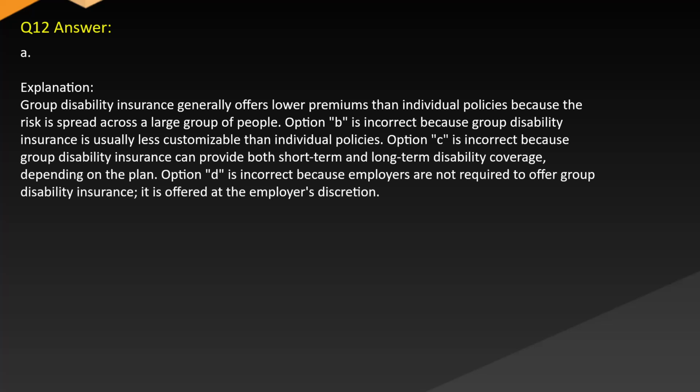Answer A. Explanation. Group disability insurance generally offers lower premiums than individual policies because the risk is spread across a large group of people. Option B is incorrect because group disability insurance is usually less customizable than individual policies. Option C is incorrect because group disability insurance can provide both short-term and long-term disability coverage depending on the plan. Option D is incorrect because employers are not required to offer group disability insurance. It is offered at the employer's discretion.